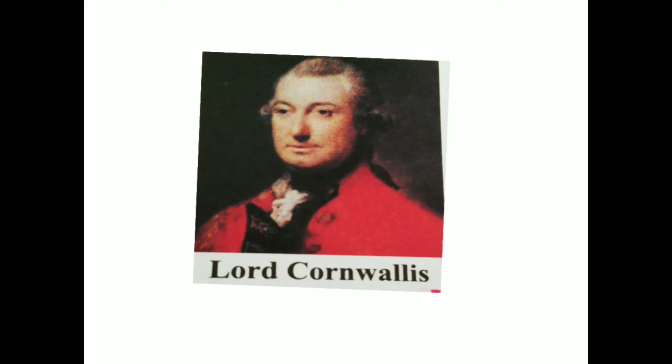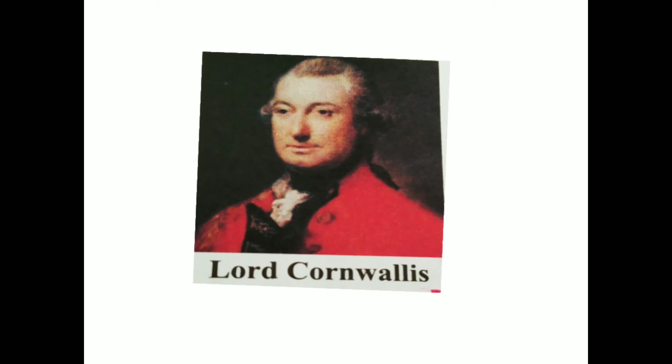Now this system was actually introduced by Thomas Munro, and that is why it was also named the Munro system. Under this, the landowner owned the land, and the lands were separately surveyed, that is, how much grain could be produced.